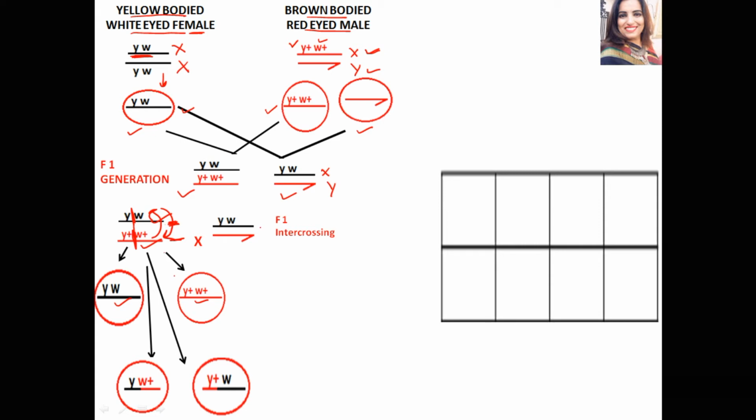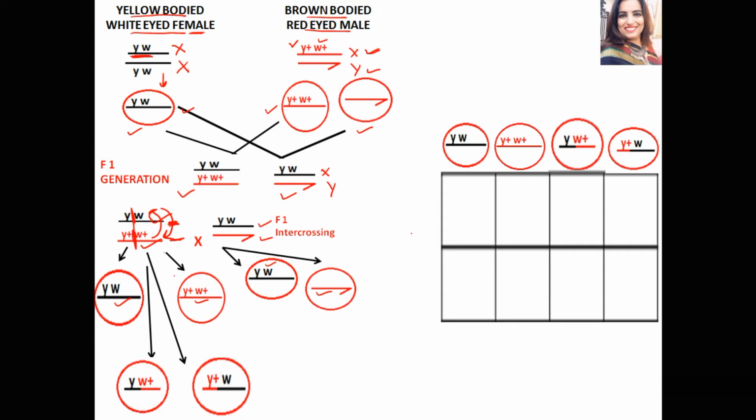Now if we talk about gamete formation in males, the male has one X chromosome and one Y chromosome, and these X and Y chromosomes are not a homologous pair. So exchange of segments or crossing over between these two chromosomes will not occur. So in males, two types of gametes are formed, one having the X chromosome with YW alleles and another having the Y chromosome. Now the probability of their fusion.